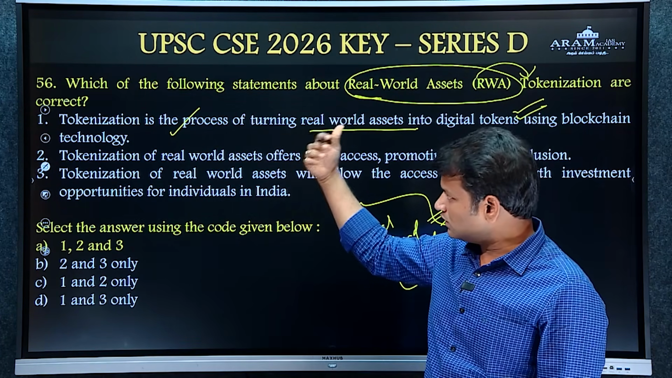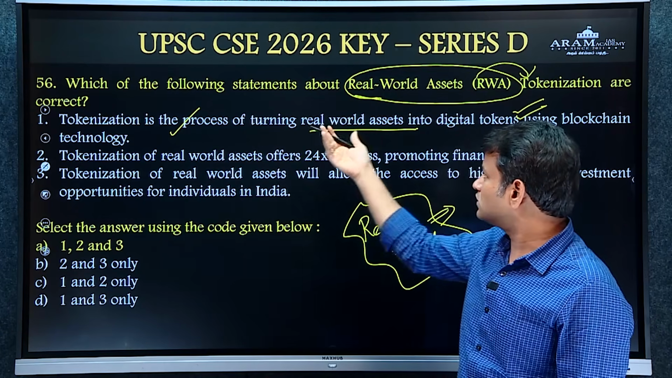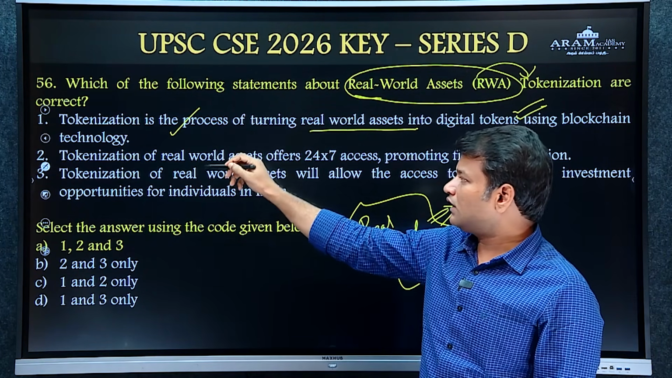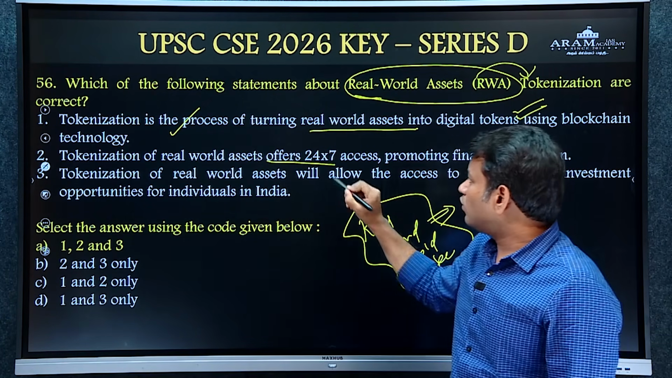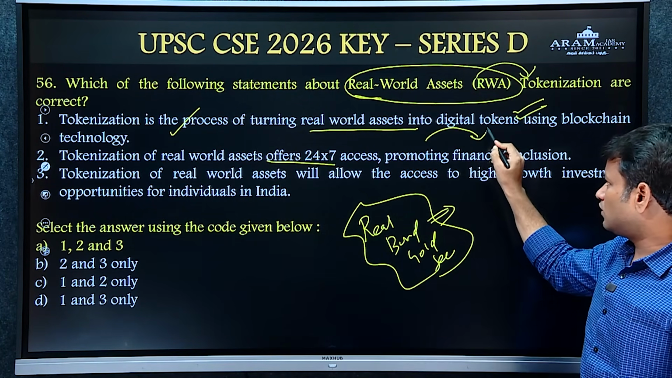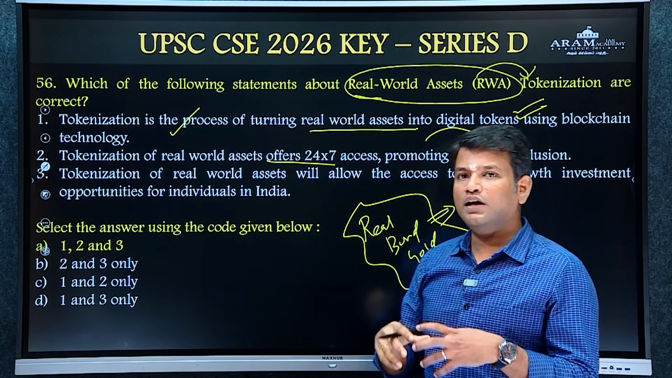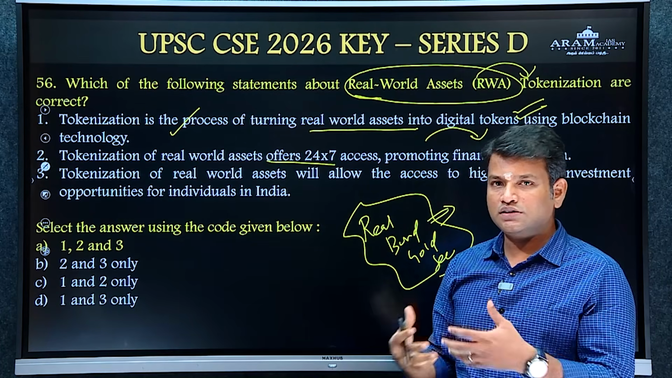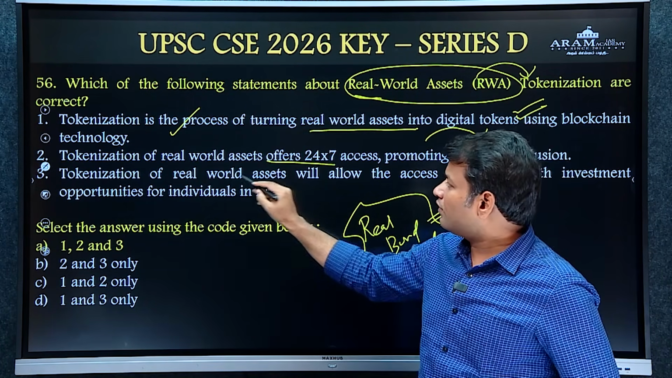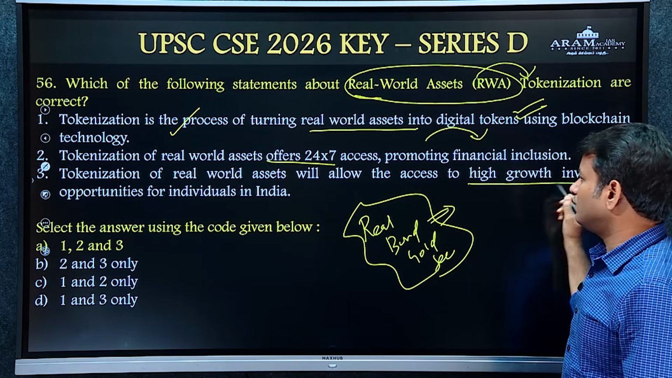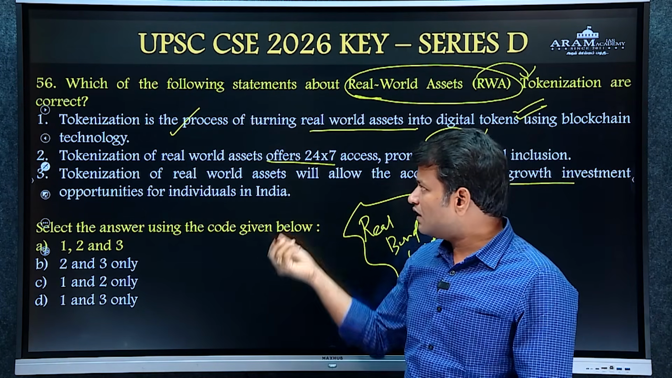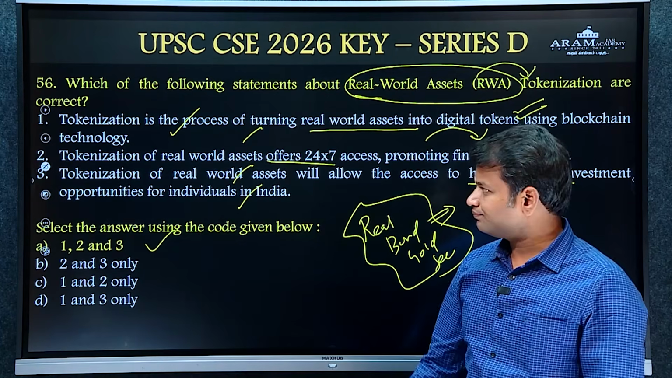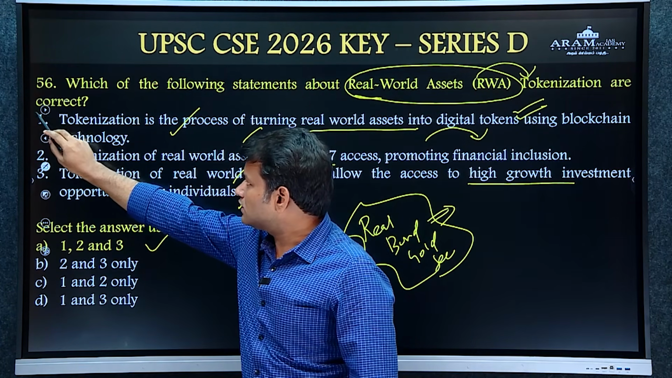The first statement gives a direct explanation of what real world asset tokenization is. So what is the advantage of tokenizing real world assets? It offers 24/7 access and promotes financial inclusion. It can be easily sold, and the visibility of the real world asset reaches many investors and many markets. Tokenization of real world assets will allow access to high-growth investment opportunities for individuals in India. So all three statements are right about real world asset tokenization. So the answer is A.